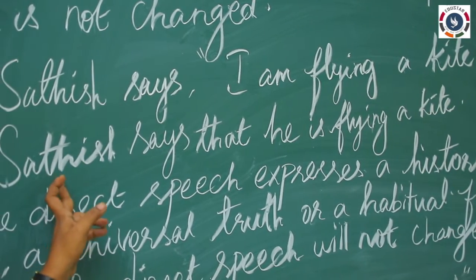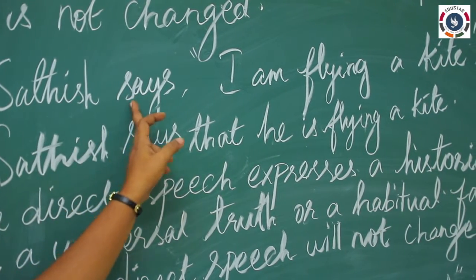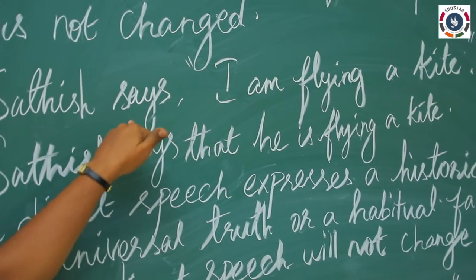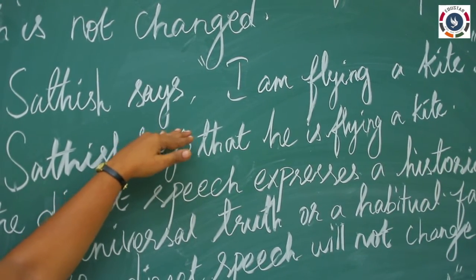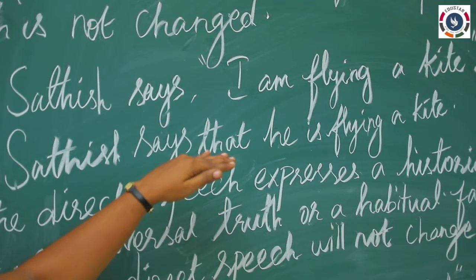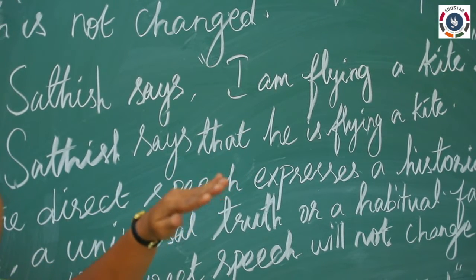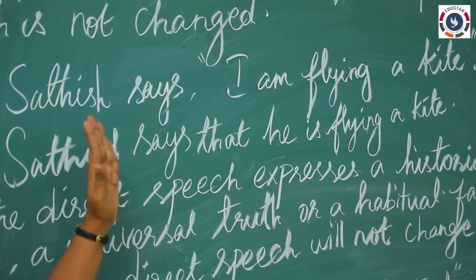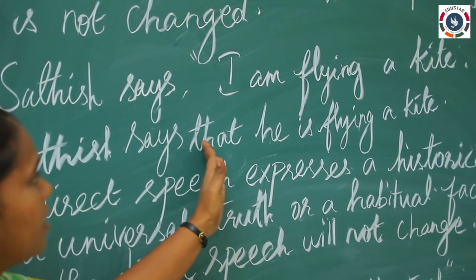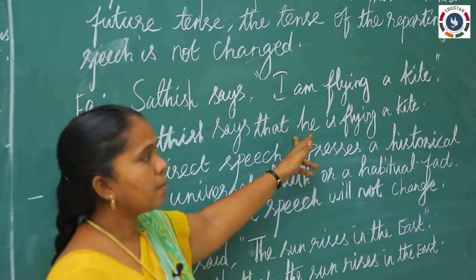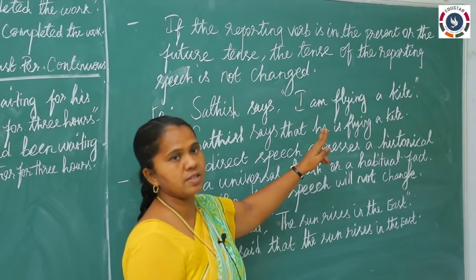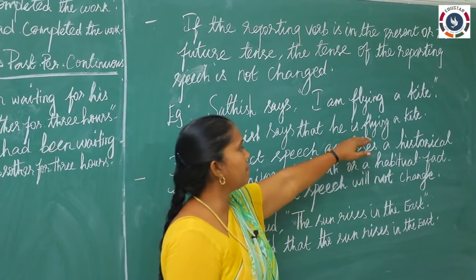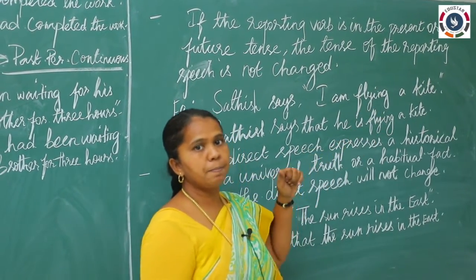Now look at this sentence. Satish says, I am flying a kite. So when you see the reporting verb in present tense, you have to remember there is no tense change in the indirect speech. So you will write says as it is. Satish says. The pronoun you will be changing, but there is no tense change. So he is flying a kite. Am is also in the present form and is also in the present form.